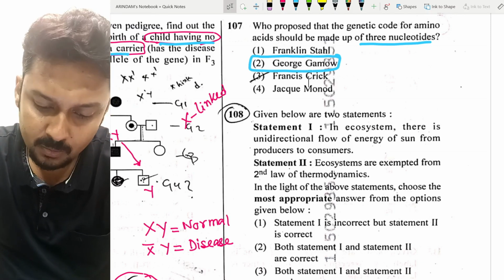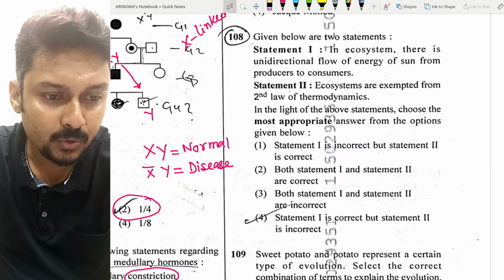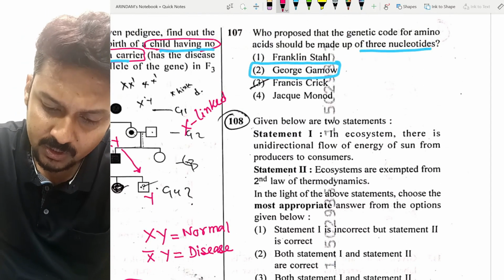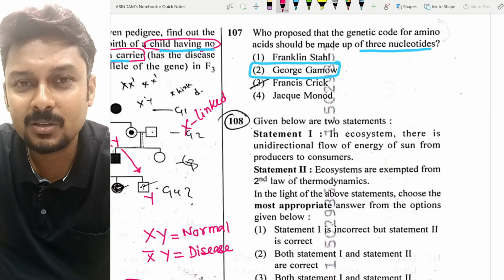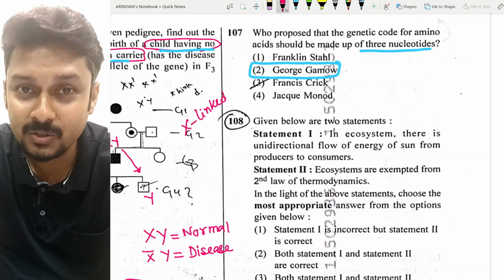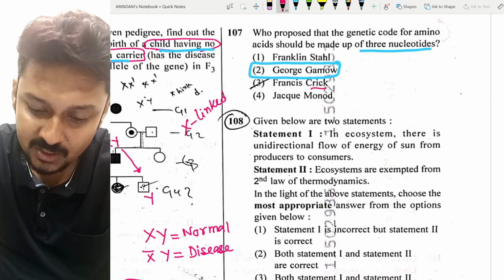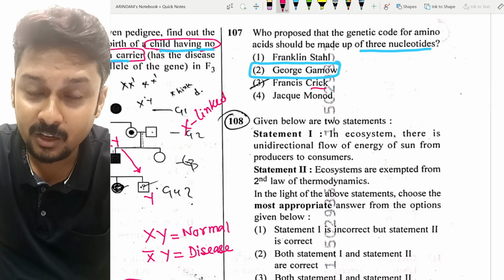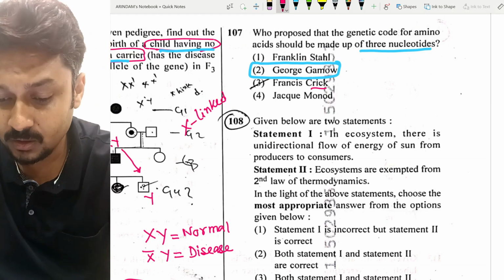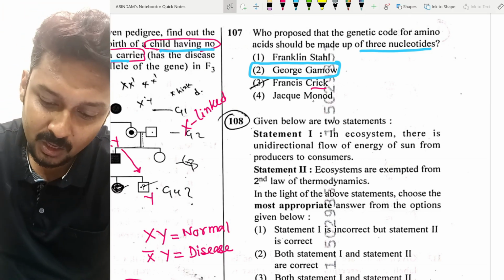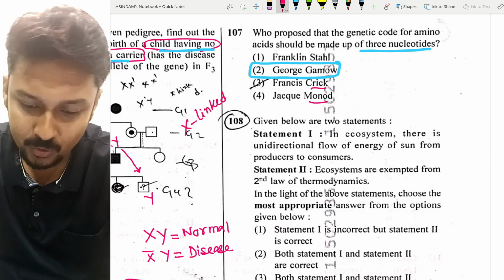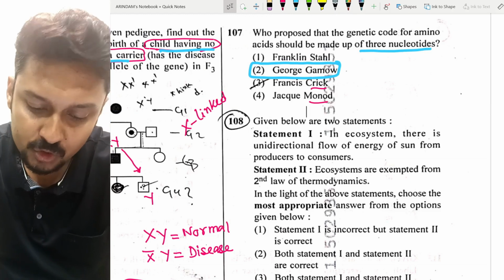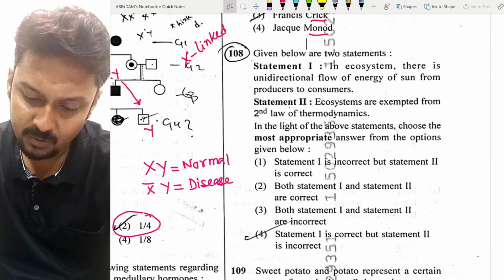Next question, question number 108. Acha, if you see for question number 107, Stahl. We know Meselson and Stahl are known for the semi-conservative model of replication. Next is Crick. Crick for DNA structure, and Crick is also known for the central dogma model. Jacob and Monod are known for the lac concept. See, George Gamow is the right answer for question number 107. Question number 108 came from ecosystem.